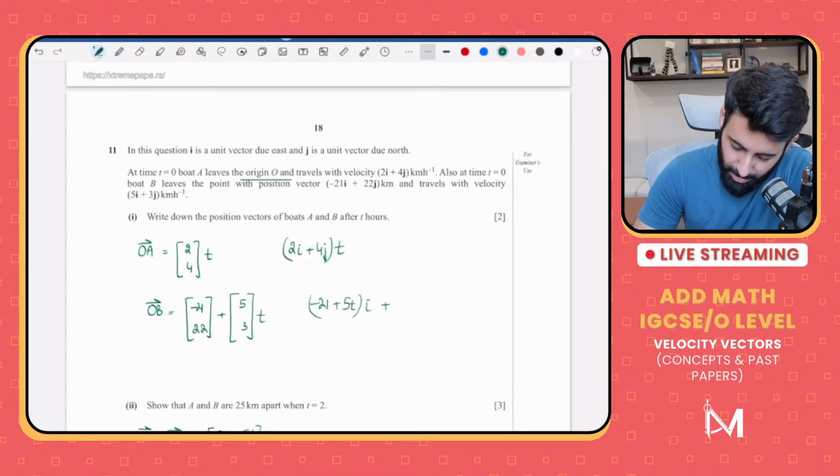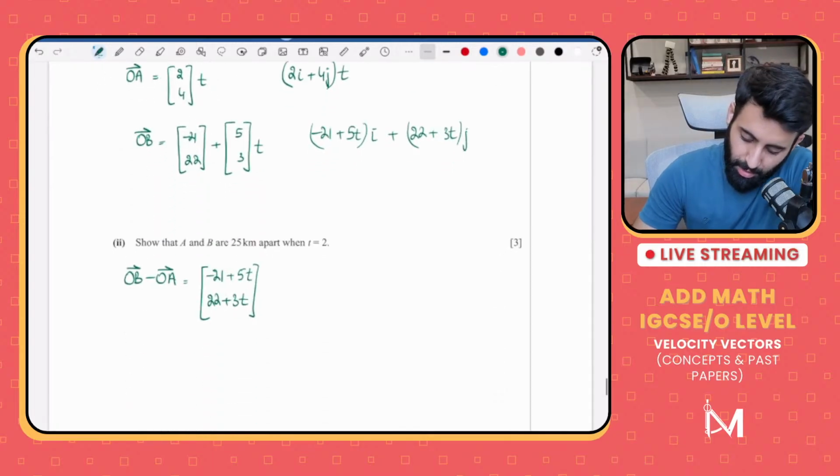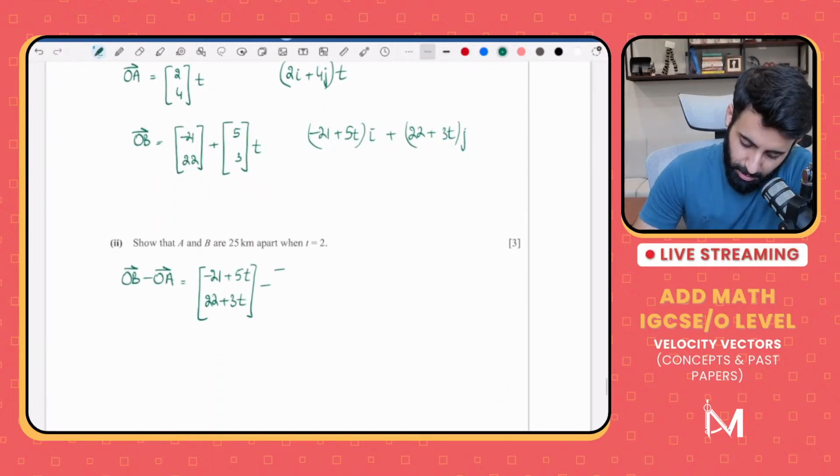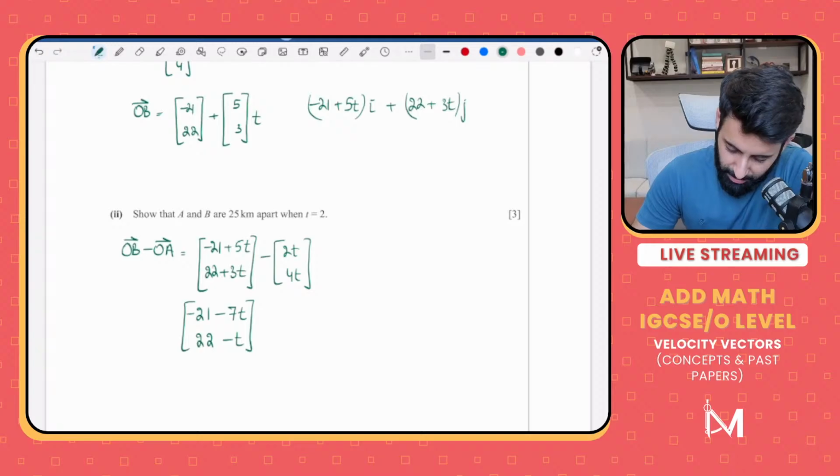Sorry, T times I, and 22 plus 3T times J. You're right. Okay, so this minus 2T and 4T. Okay, so when we work this out, what do we get? We get 21 minus 7T, and we get 22 minus T. Yeah. Minus 21 minus 7T and 22 minus T.